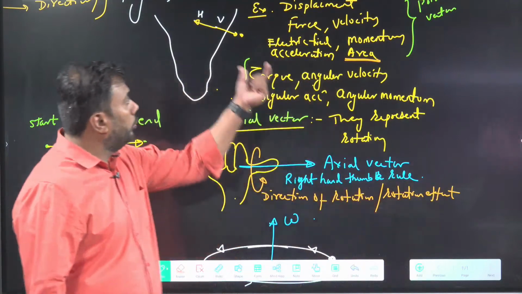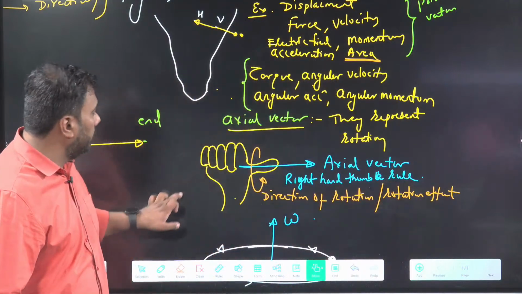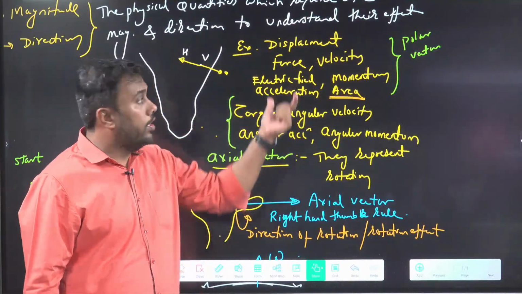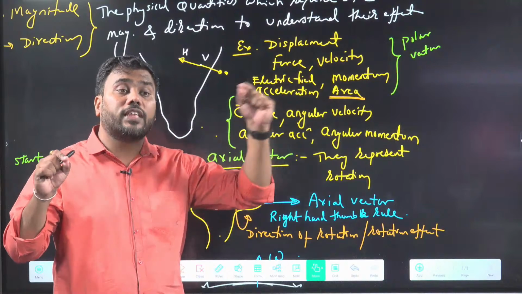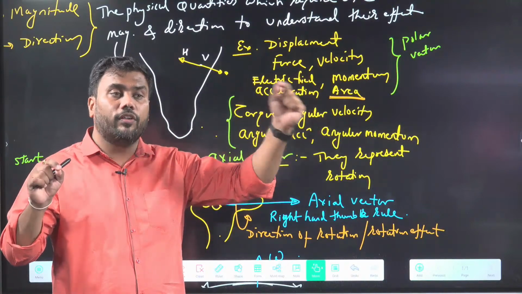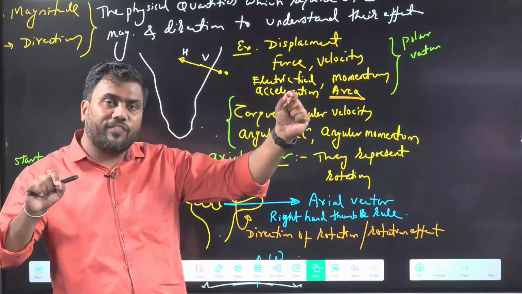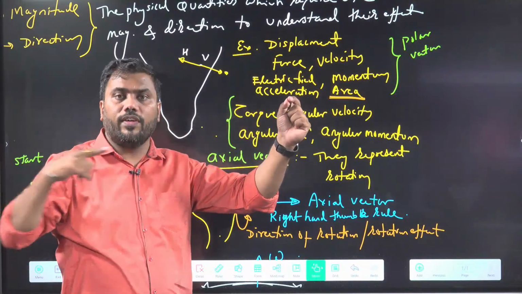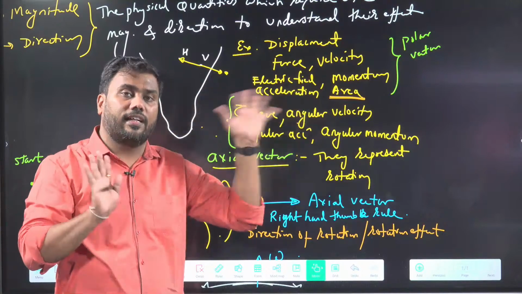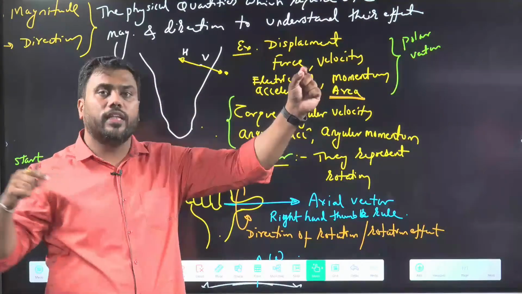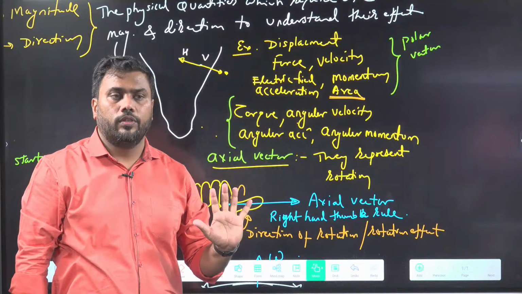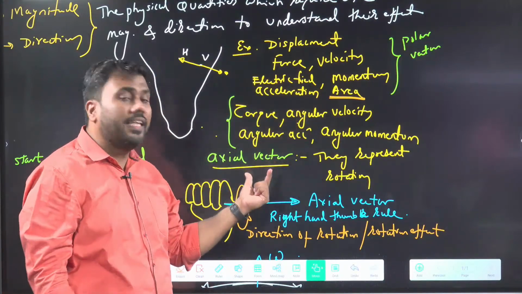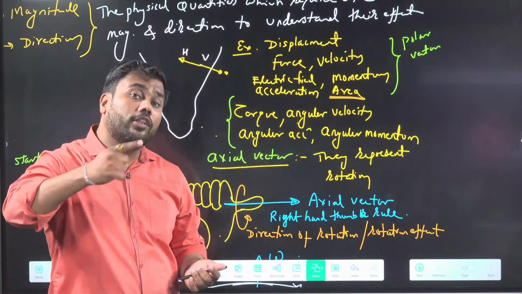Okay. So there are two kinds of vector around us. One is called polar vector, other is called axial vector. Polar vector has some meaning of starting and end point. They start from one point, end at one point, this is the direction of vector. Polar vector gives you a direction, direct. Displacement is from here to here. This is the direction of displacement. So polar vector are from starting to end, but this axial vector gives you direction of rotation.